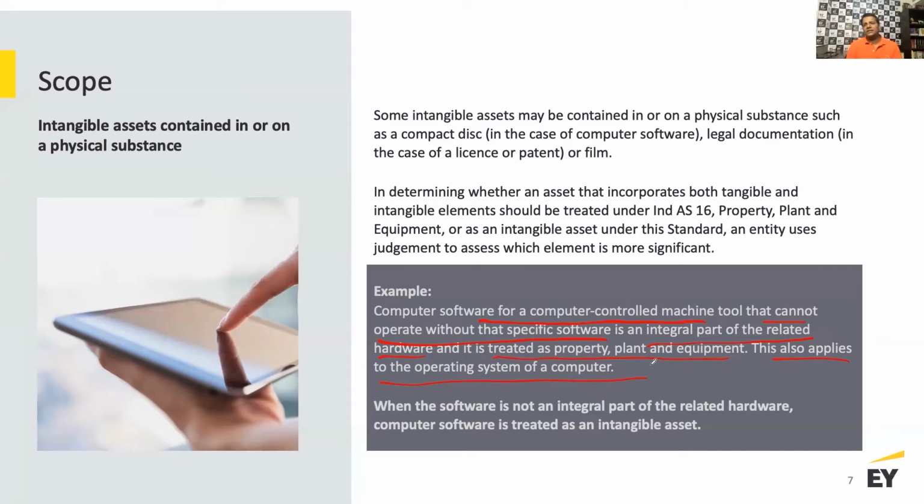But if you're paying a license fee to have MS Windows, which is an integral part of the computer system itself or for the computer to operate, then the license cost for MS Windows is actually going to be capitalized as part of property, plant and equipment and accounted for under the Ind AS 16 framework, whereas the license cost for MS Office is a software cost which is going to be accounted for under the Ind AS 38 framework. So it is important for you to understand that if there is a software which is embedded, or an intangible asset, which is, let's say, a common example which we also deal with, a book, right?